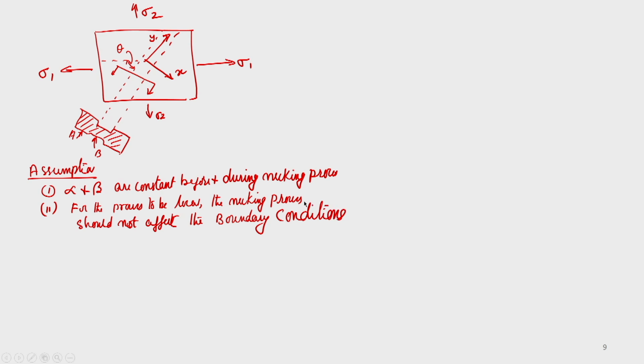Okay. That is the strain increment in both the region A and B along the y direction, that must be 0.